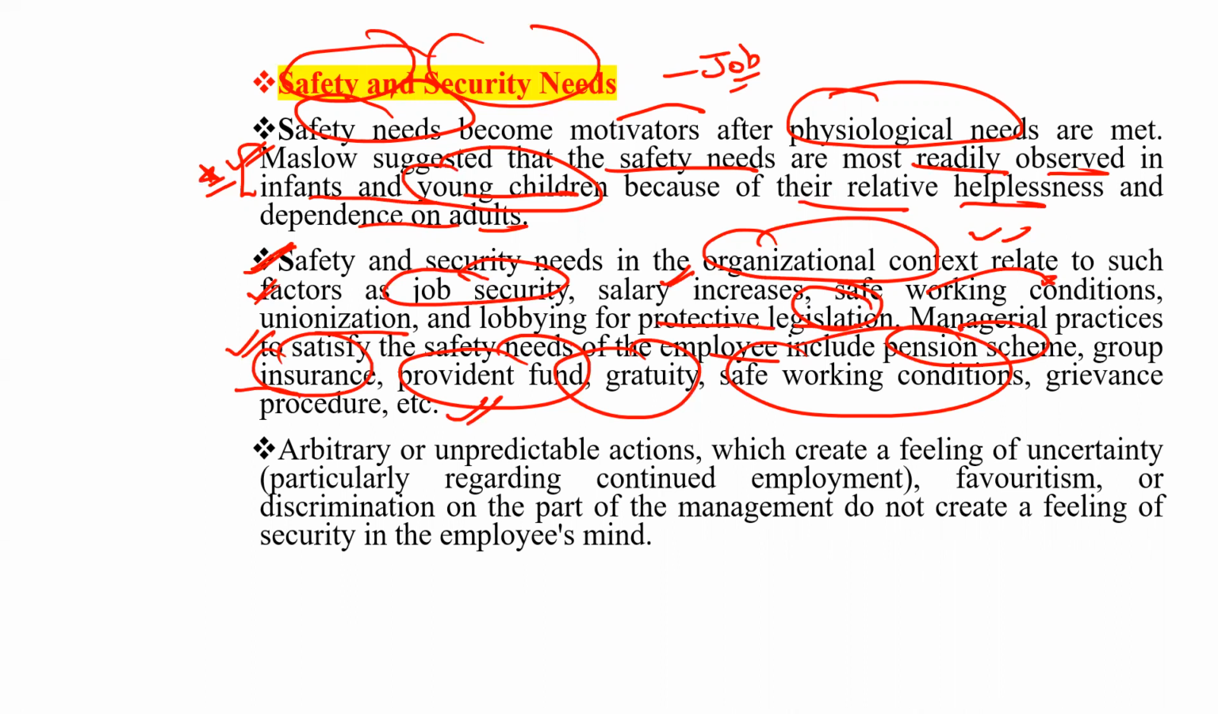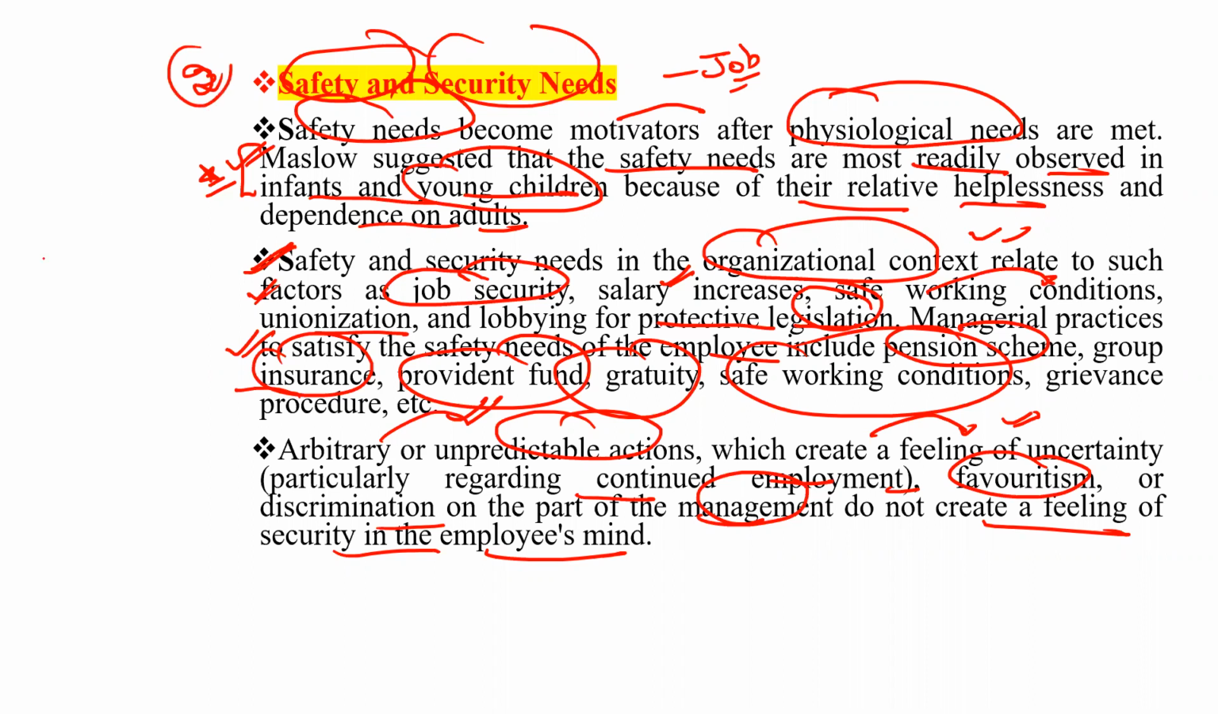Arbitrary or unpredictable actions which create a feeling of uncertainty, particularly regarding continued employment, or favoritism or discrimination on the part of the management, do not create a feeling of security in the employee's mind. So this is basically the safety and security needs.